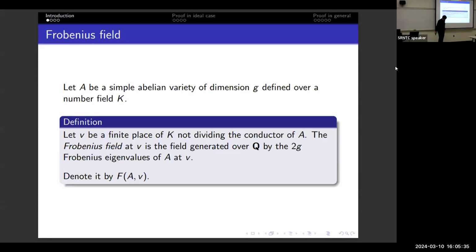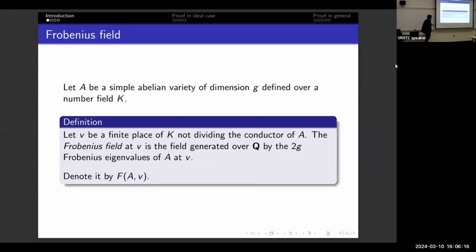Okay, so the basic question is about the Frobenius field of abelian varieties. Let's start with an abelian variety defined over a number field K, of dimension g. The Frobenius field of the abelian variety at the place v is the field over Q generated by the 2g Frobenius eigenvalues of A at the place v. So in general it's going to be a field generated by 2g elements, so it has degree at most (2g) factorial. It's Galois and CM in general.